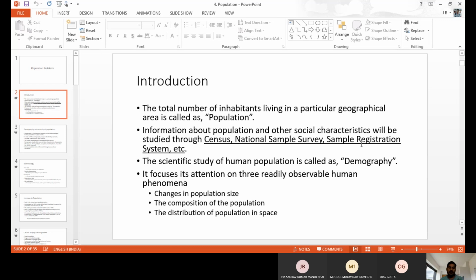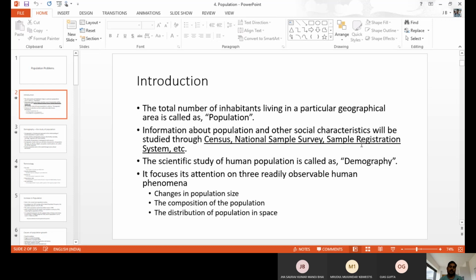Next one, the Sample Registration System, like birth registration and death registration in the hospital or the municipality. How many total births or deaths are registered in the record also helps to count the total numbers. So these are the three important sources we have to know the total numbers in a particular area. All of these things we can study under the subject called demography.